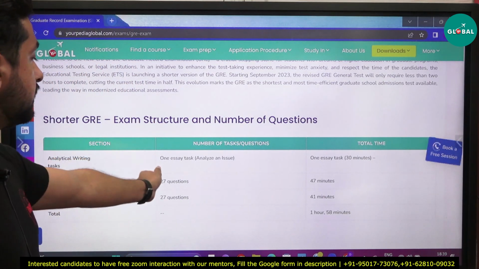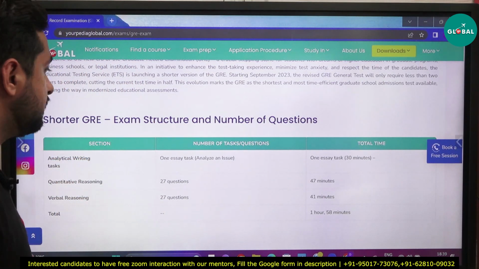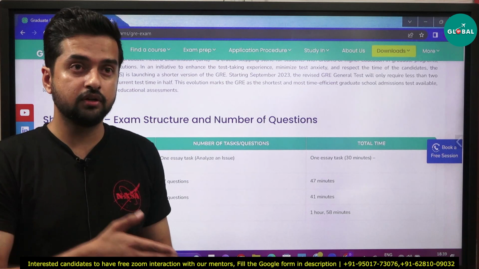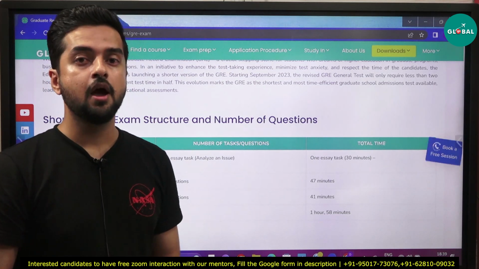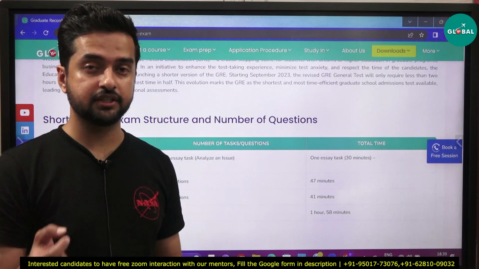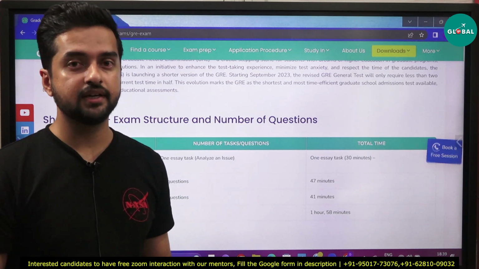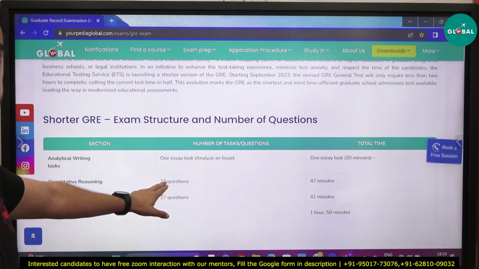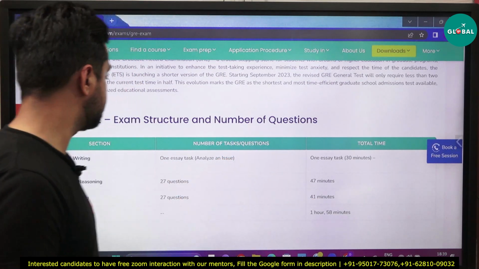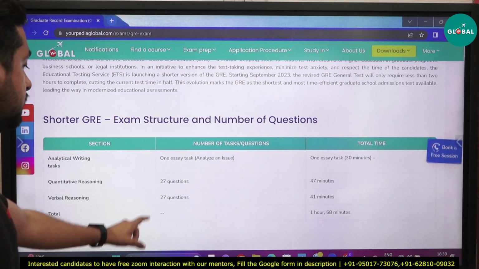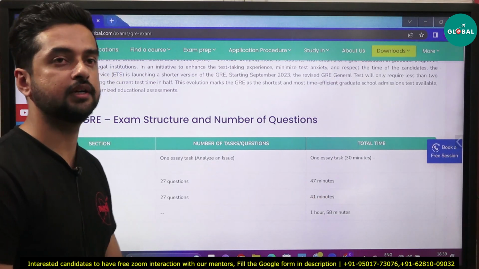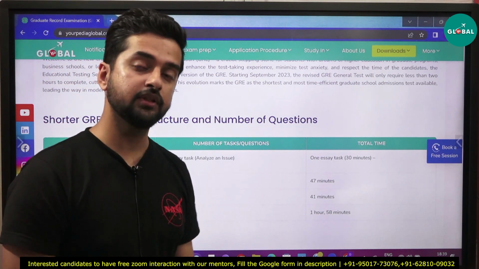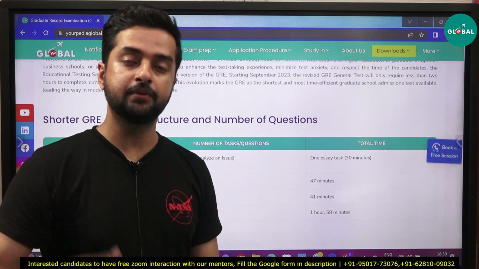Other than that, you will get 27 questions in quantitative reasoning, and you will get 47 minutes for that. It will come in two sections. It is not like there is only one section of 27 questions, it is two sections. But how many questions will be in one particular section is not decided yet by ETS. They are going to update this information soon, but as of now you can just understand it is 27 questions, 47 minutes. For verbal reasoning, that is English, you will get 27 questions and 41 minutes. The total duration of the exam is approximately 2 hours, that is 1 hour 58 minutes. It is much shorter compared to the previous GRE pattern.